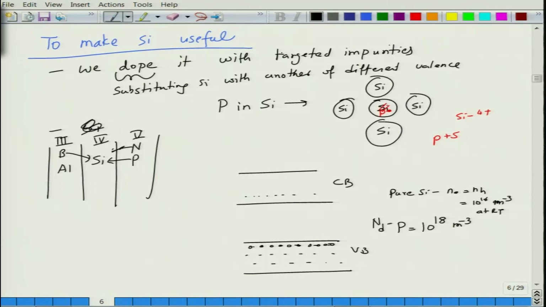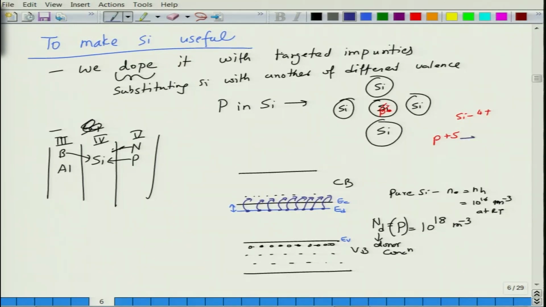Let us say N_d is the donor concentration, and this happens to be phosphorus. When I put phosphorus in it, phosphorus creates an energy level close to the conduction band edge. This is E_c, this is E_v, and this is the donor level. The energy difference between the donor level and the conduction band edge is such that phosphorus is able to give up its extra electrons. All of these extra electrons then move to the conduction band of silicon.